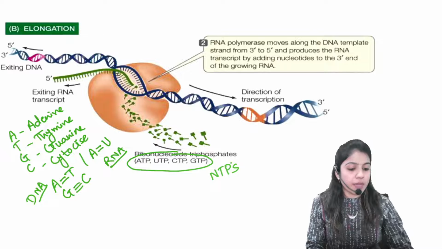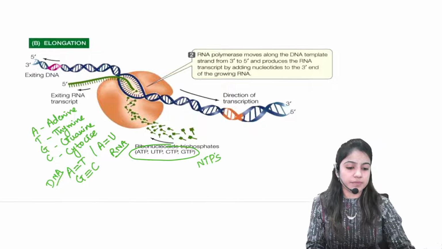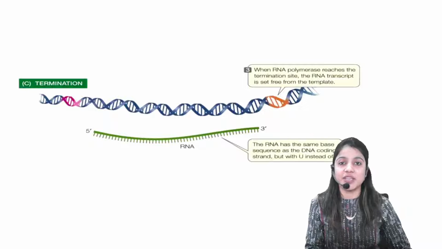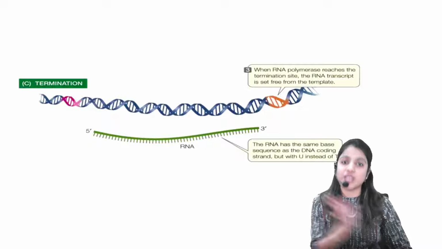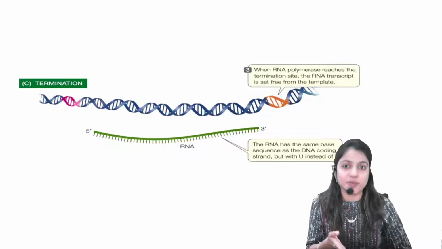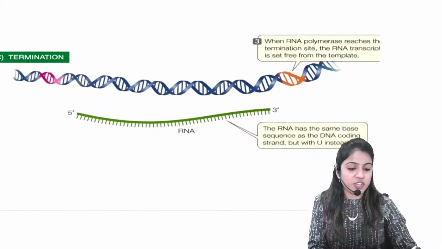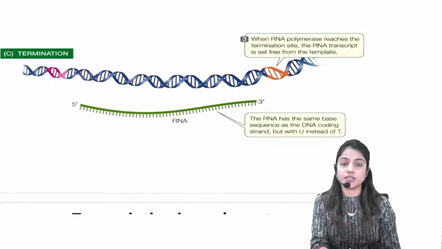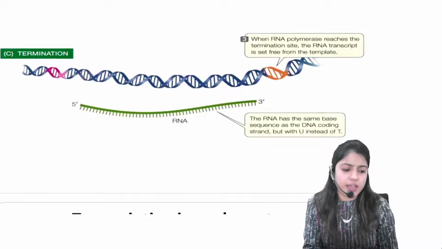Okay. Coming to the third process. What is the third process? Of course, termination. We initiated the process, we elongated the process, now we need to terminate the process. We need to stop the process. So this third process is called what? Termination process. For termination process, what do you need?